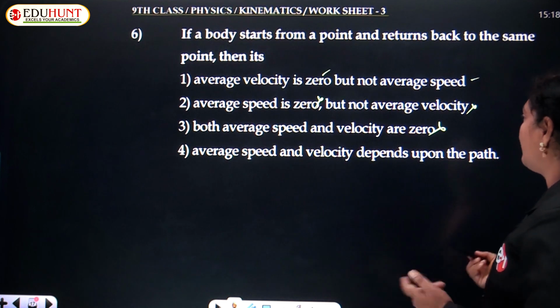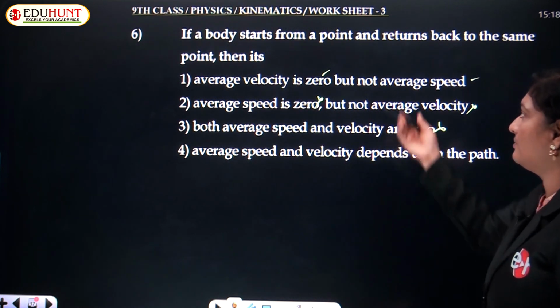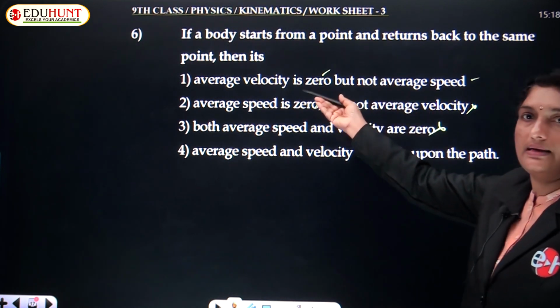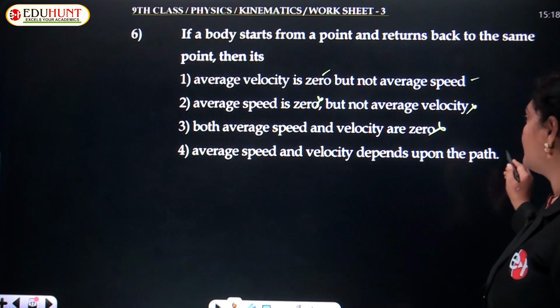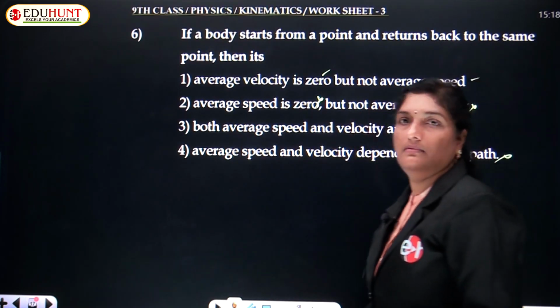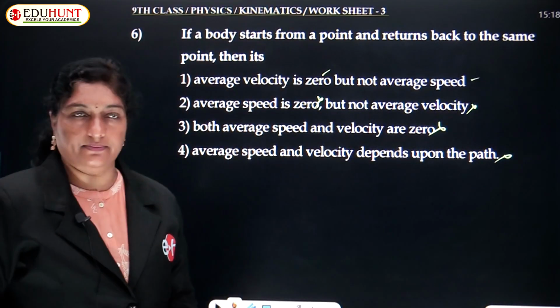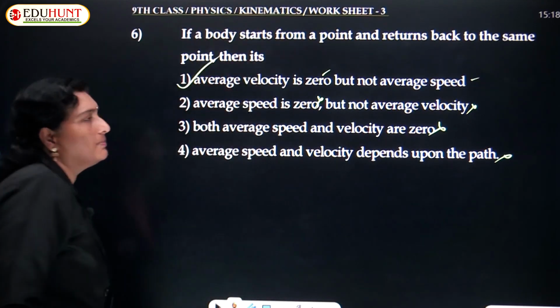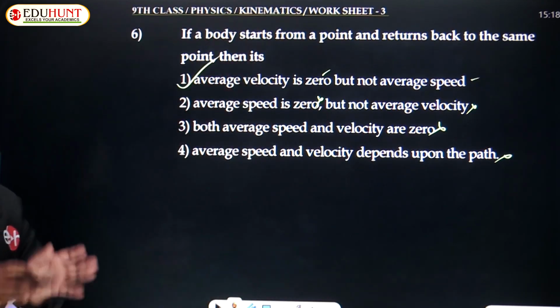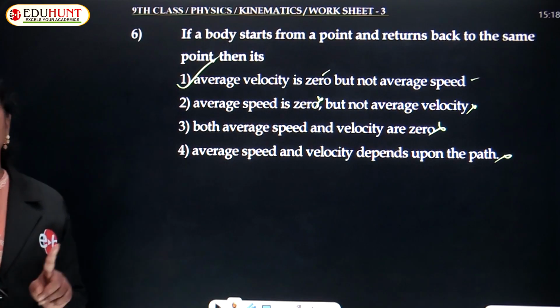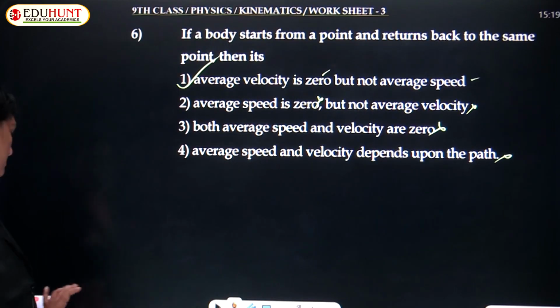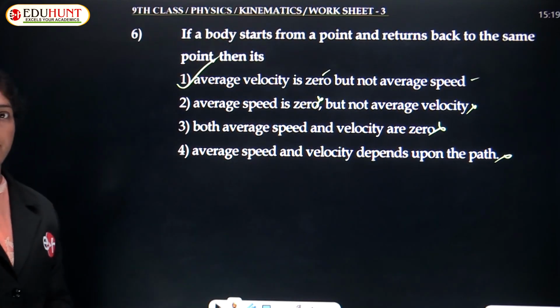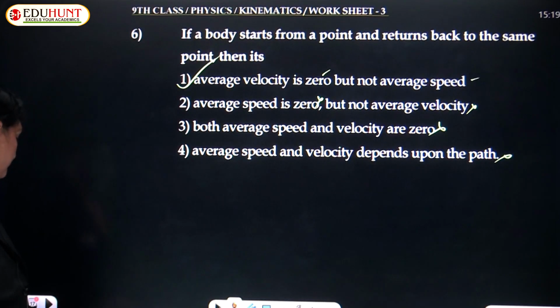Average speed and velocity depend upon the path. What path? It's very clear. The first statement gives the accurate answer. Hence, the only correct option is the first option. Average velocity is 0, but average speed is not 0 because it covers some distance upon time.